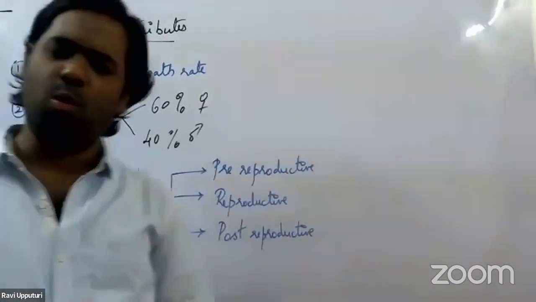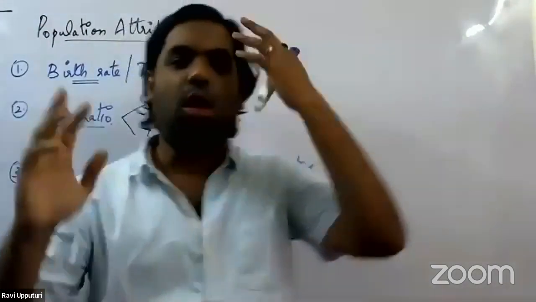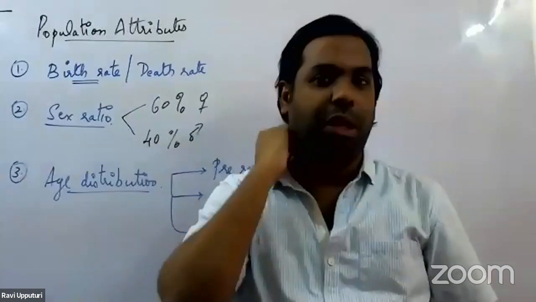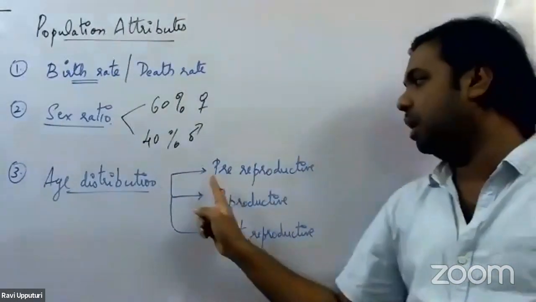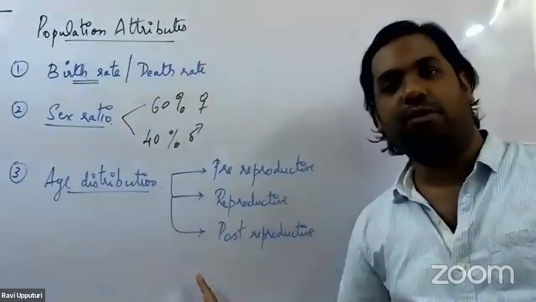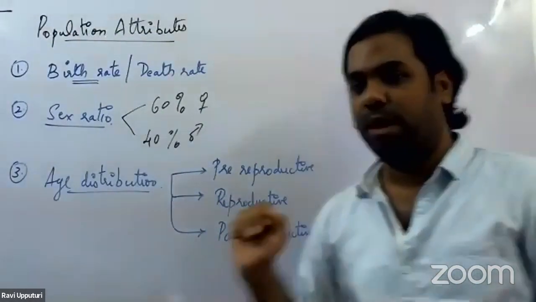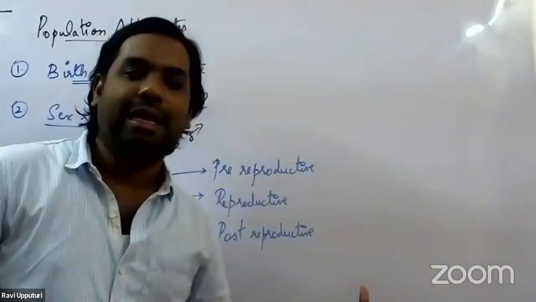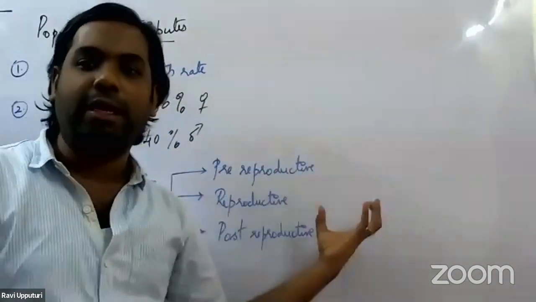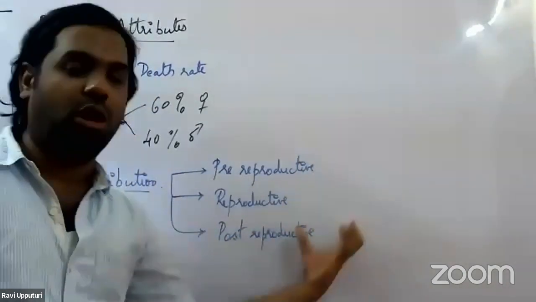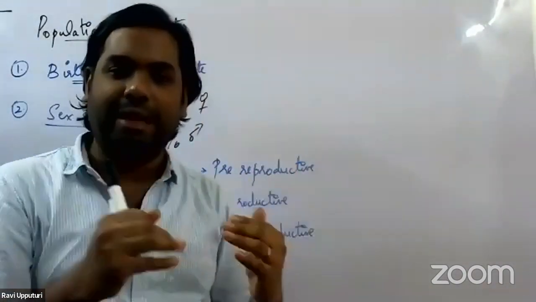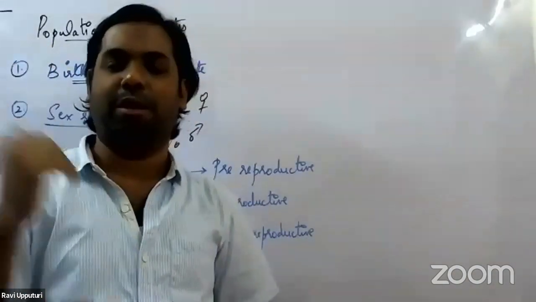But again, whatever be the age bracket, based on their age we start classifying all the organisms into these three major categories: organisms present in pre-reproductive age, the reproductive age, as well as the post-reproductive age. Now, by analyzing these age brackets, or by analyzing the number of individuals present in each of these groups, we would get some details about the status of that particular population.